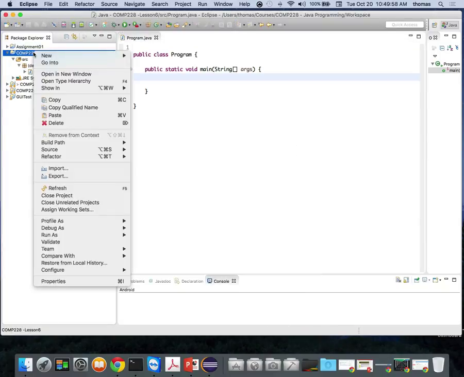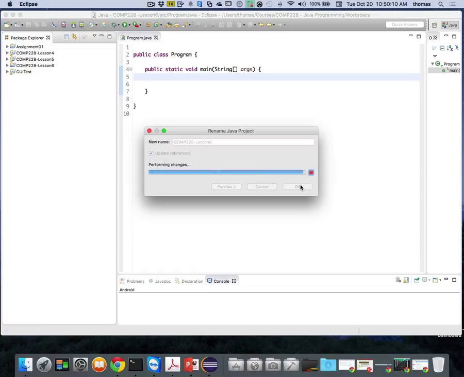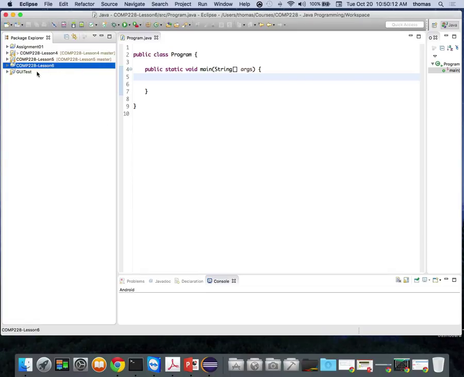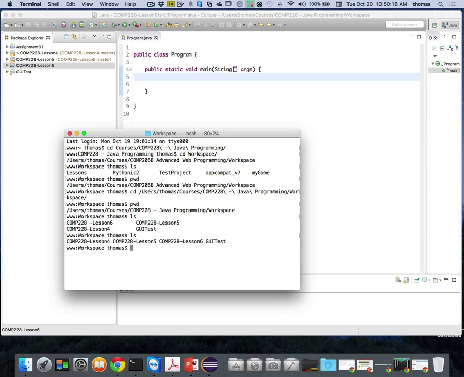Let's see if I can do that. So right click, and if I go Refactor, Rename, that's the way to do it. I want to rename my project instead of COMP228 with a space and dash. I want to name it with no spaces, just a dash. Press OK. I've renamed it. Now it shifts back to where it was. And then if I go back here and I do a list command, right?